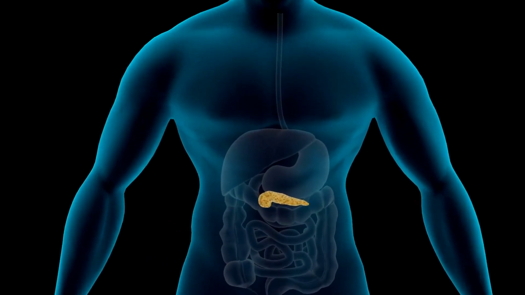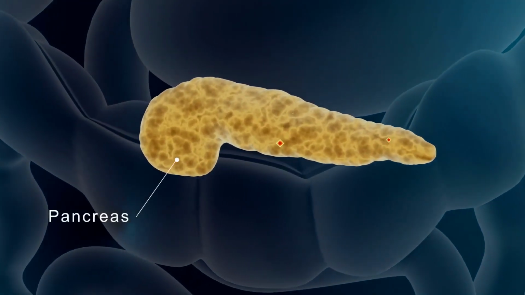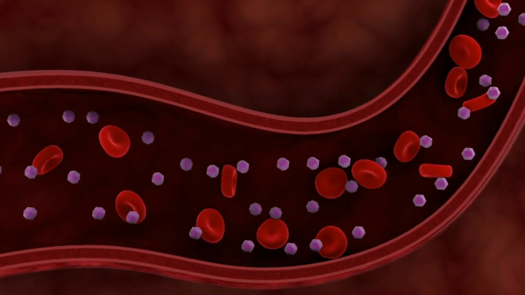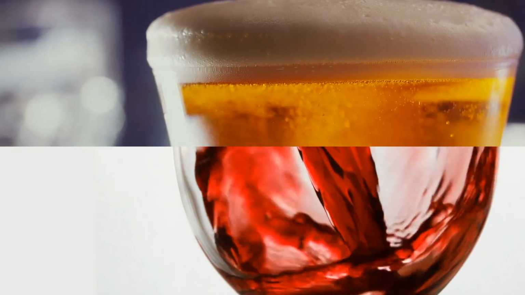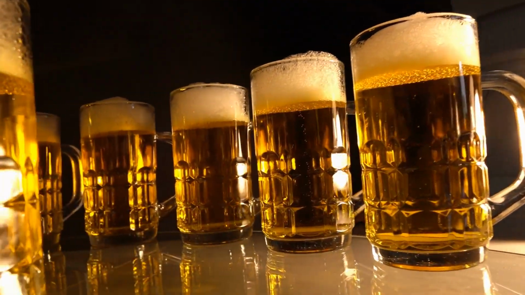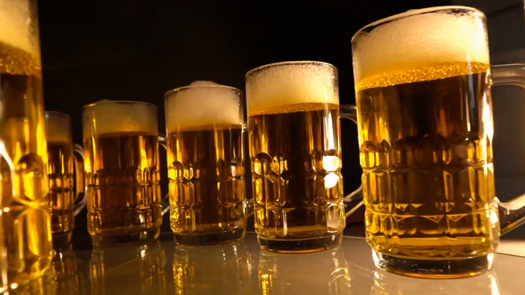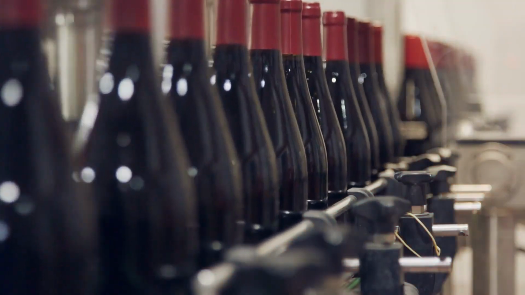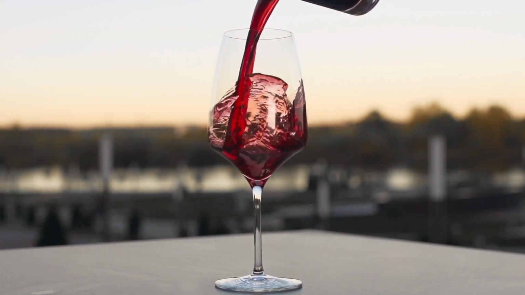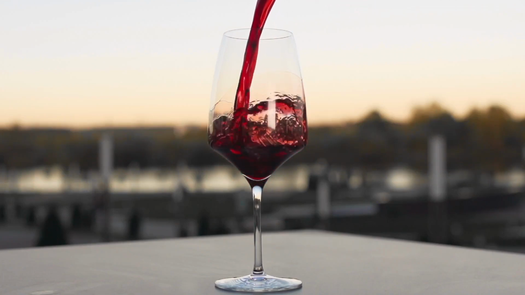The pancreas also takes a hit from alcohol. It can mess with how the pancreas works, making it harder to produce insulin, further complicating blood sugar management. Beyond these unique mechanisms, you can't avoid the fact that alcohol contains sugar, thus careful consideration must be given. Beer and wine contain natural sugars. Beer, especially heavier craft beers, can be high in carbs, meaning they'll likely cause greater blood sugar spikes. Wine, on the other hand, generally has a lower carb content, but sweet dessert wines pack a sugary punch that can also send glucose levels soaring.